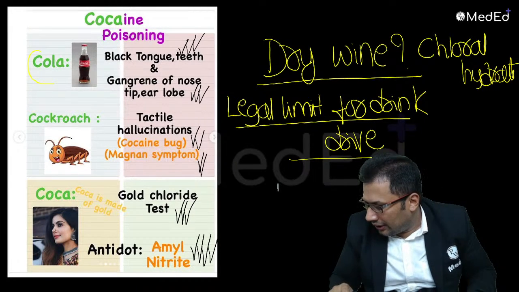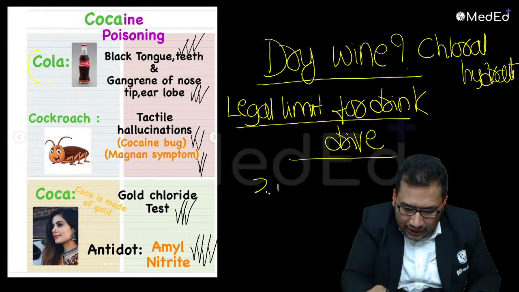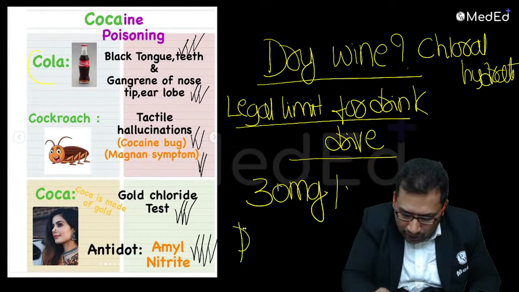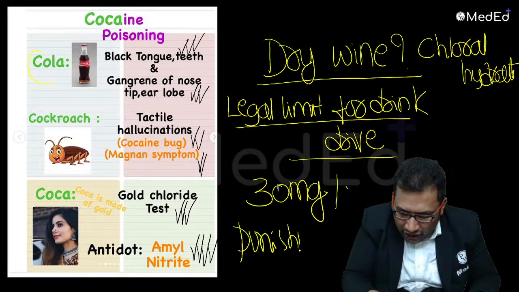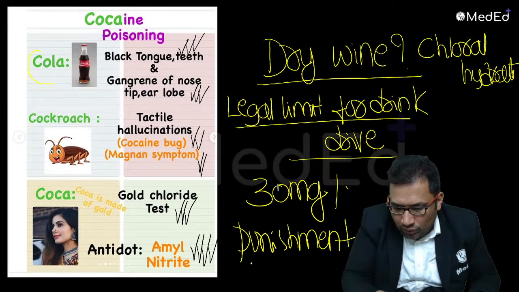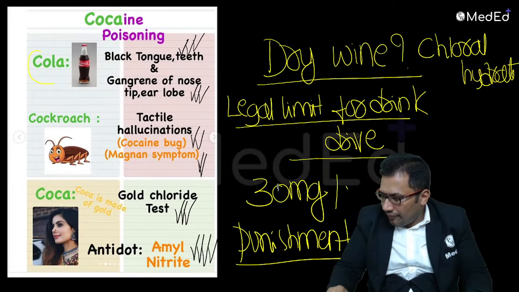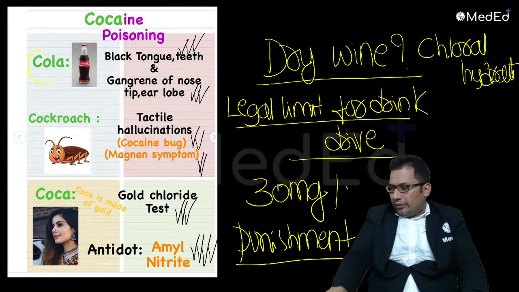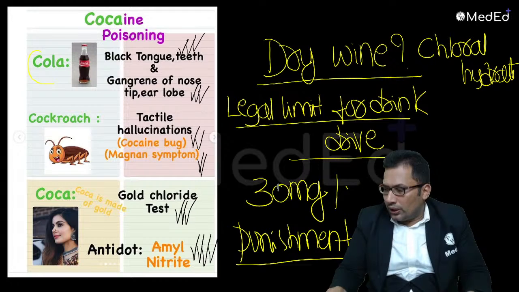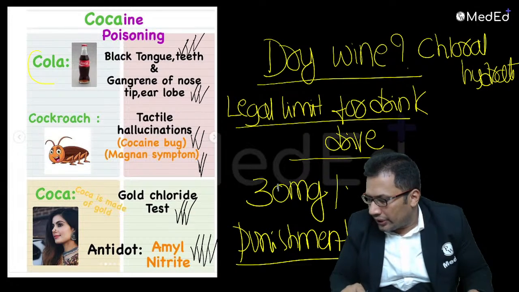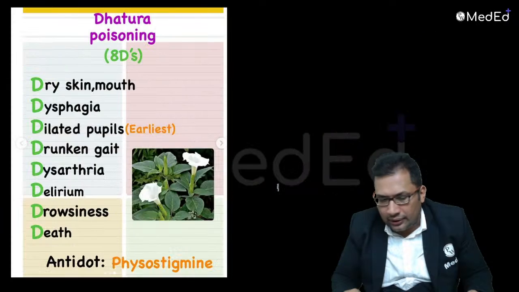Yes, 30 milligram percent. Can anyone guess what is the punishment for that? What is the punishment for first offense? Second offense? You can Google it.